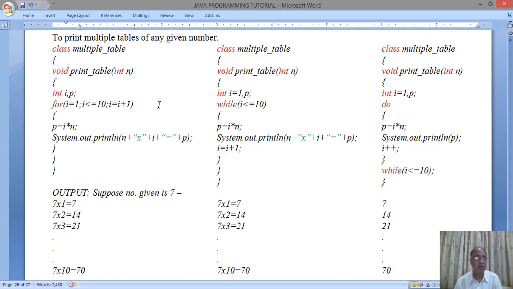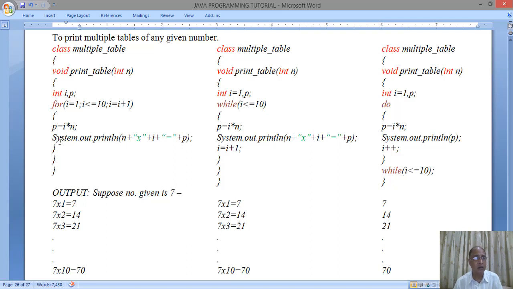Now in the function void printTable we have an argument int n. This int n is used for entering the number by the user. The user will enter the number and depending on the number the computer will generate the multiplication table. We have two variables, int I, p. I is for the loop: I is equal to 1, I less than or equal to 10, I is equal to I plus 1. This loop is going to perform 10 times, therefore I is from 1 to 10.